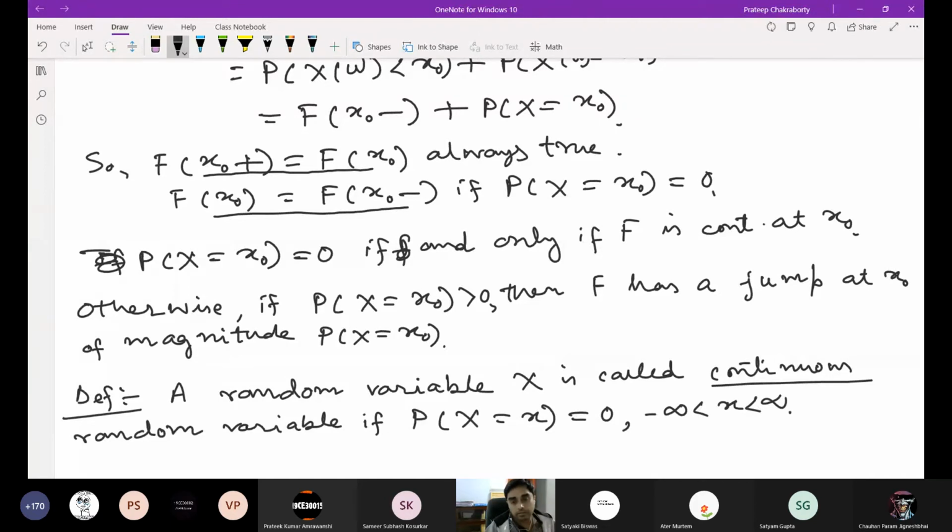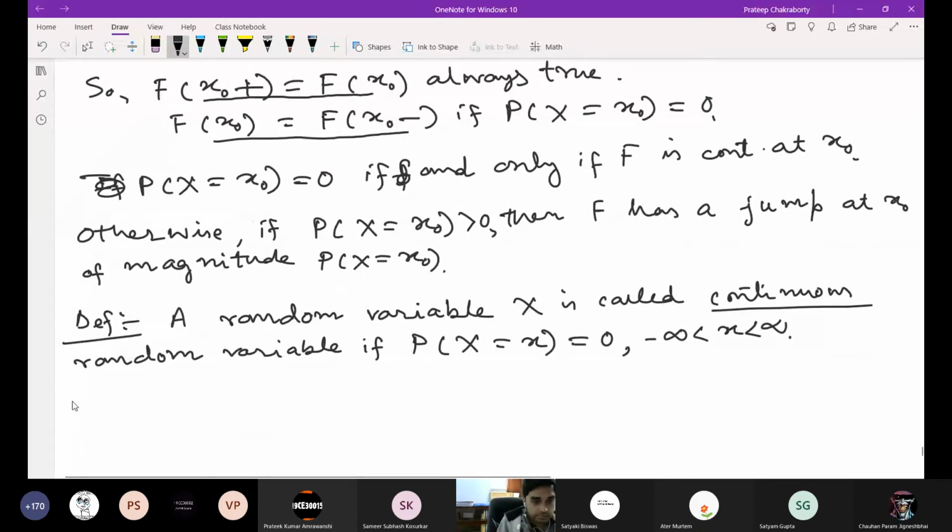So we are talking about when a random variable will be continuous instead of being discrete. We first defined a discrete random variable, then a general random variable. Now we say when a random variable is continuous: if the jump at each point is 0. Then we call this a continuous random variable.